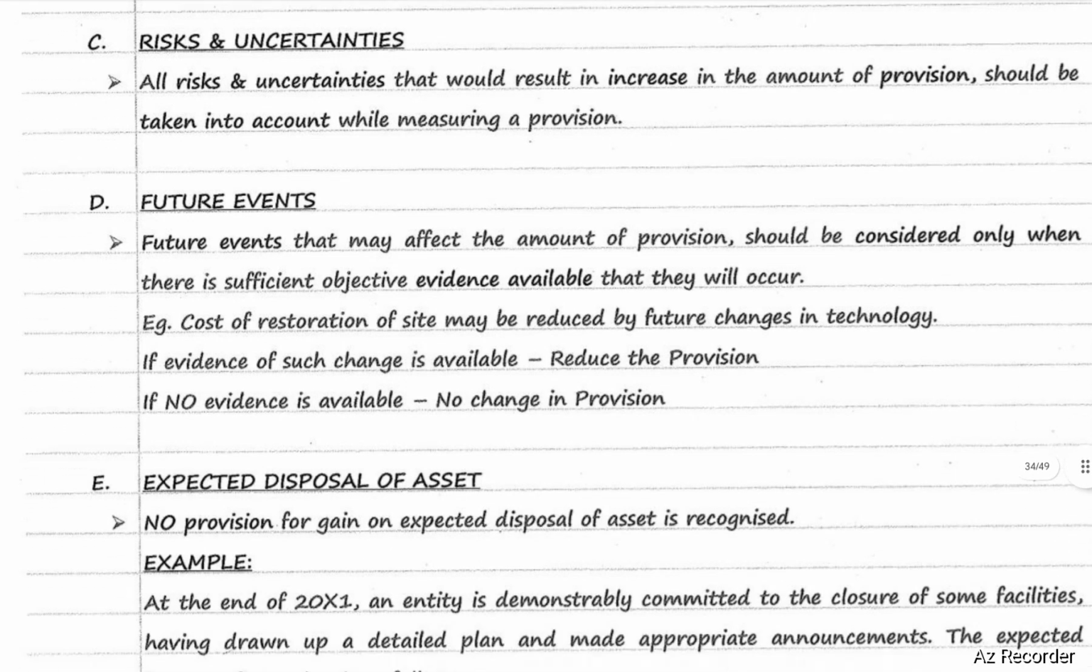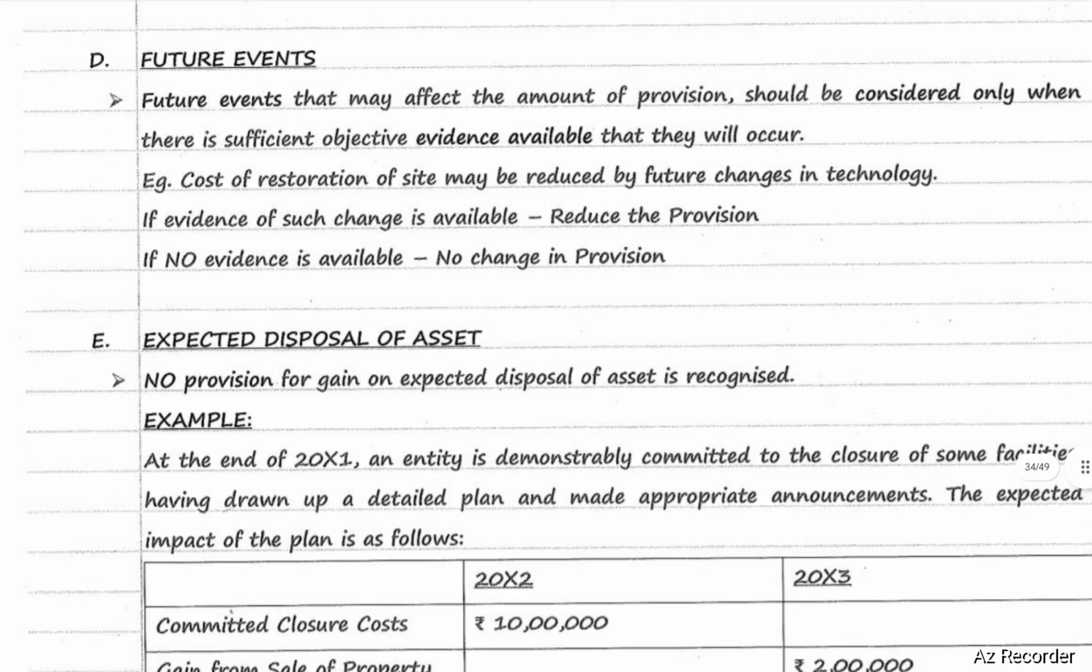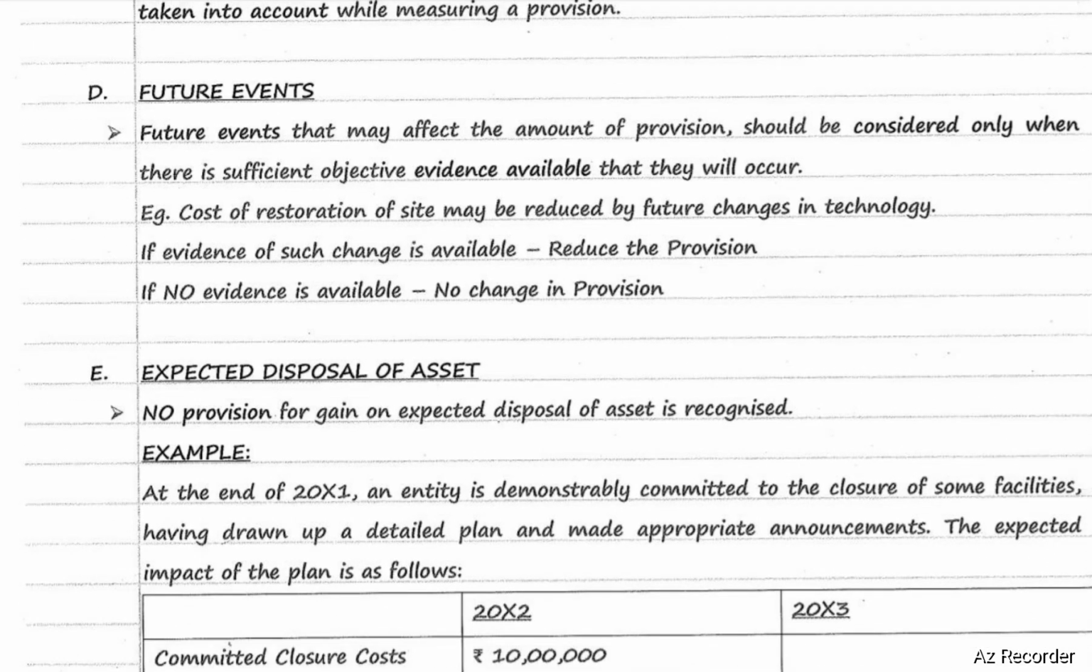Third, risks and uncertainties. All risks and uncertainties that would result in an increase in the amount of provision should be taken into account while measuring a provision. Future events. Future events that may affect the amount of provision should be considered only when there is sufficient objective evidence available that they will occur. Example, the cost of restoration of a site may be reduced by future changes in technology. If evidence of such change is available, reduce the provision. If there is no evidence available, no change in the provision shall continue.